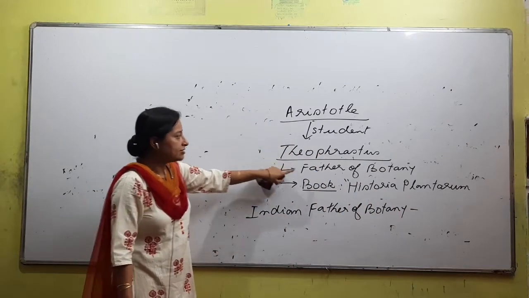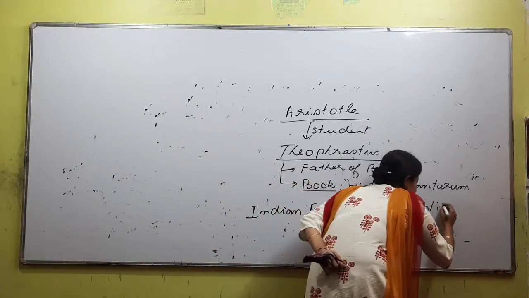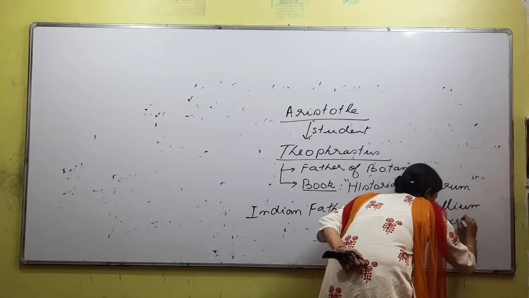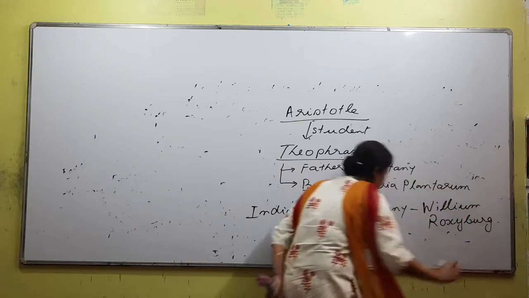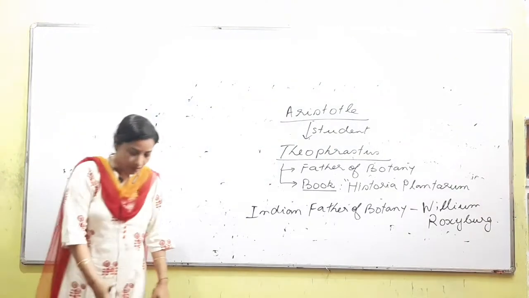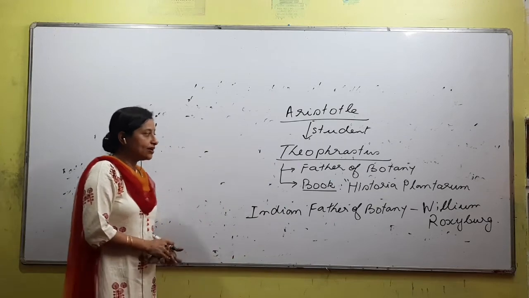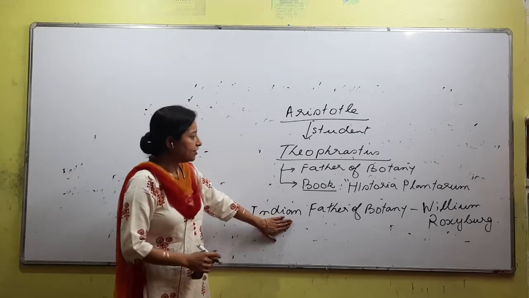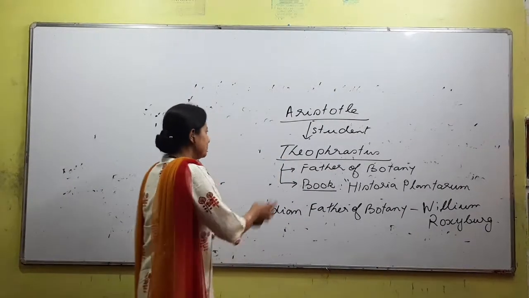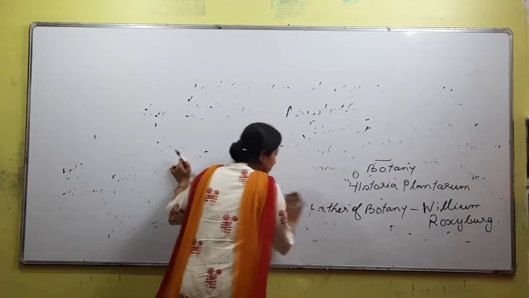Theophrastus is called the father of botany, but the Indian father of botany is William Roxburgh. What is the difference between father of botany and Indian father of botany? Exactly, any person who starts to work in India we call Indian father, and the one who first started we call father of botany. So these were some points about the scientists and their contributions that you have to study.